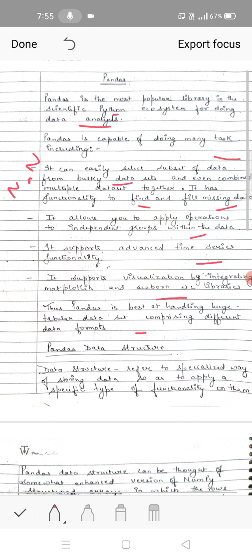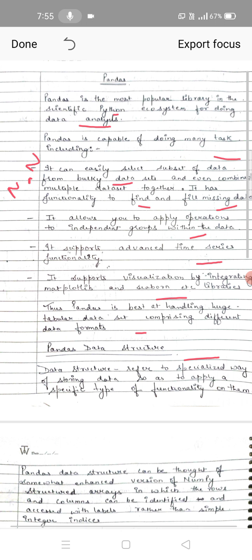Before proceeding to that, let us just know what is a data structure. Data structure refers to specially the way of storing the data so as to apply the specific type of functionality on them. Simply, if we have a data structure of int, basically, we know the variable a is of integer type. It's a specialized way of storing the data so that you can handle the functionality according to that data structure. So in pandas we have two types of data structure, that is a series and the data frame.